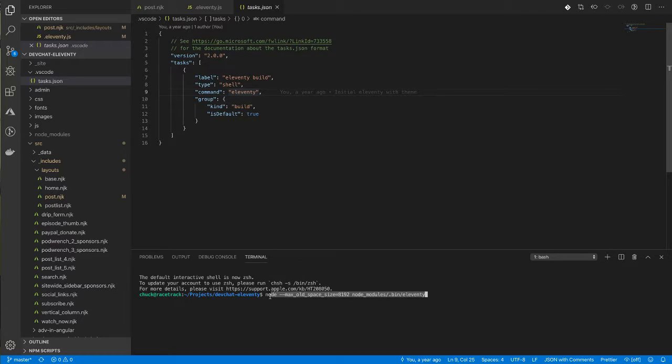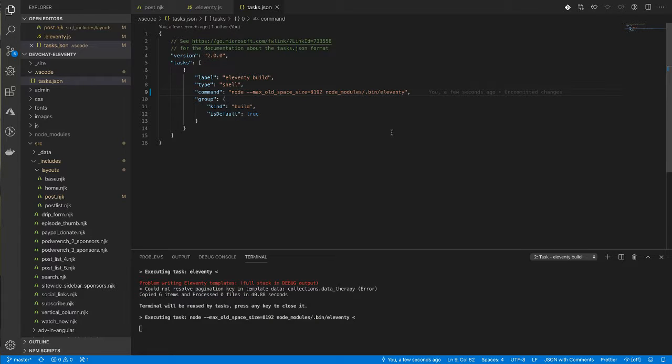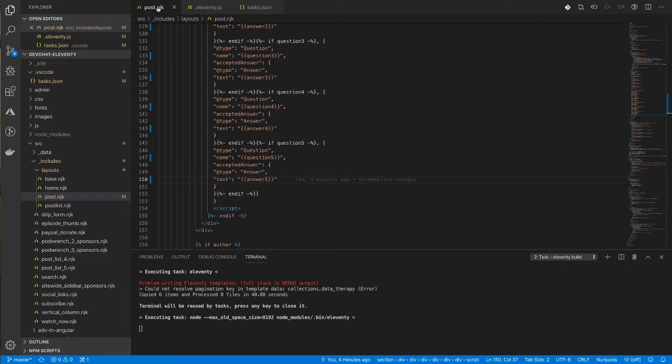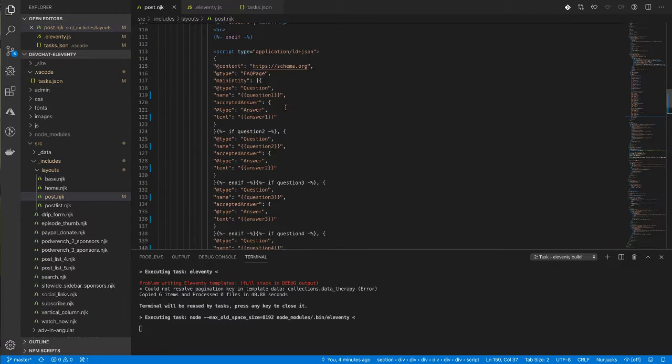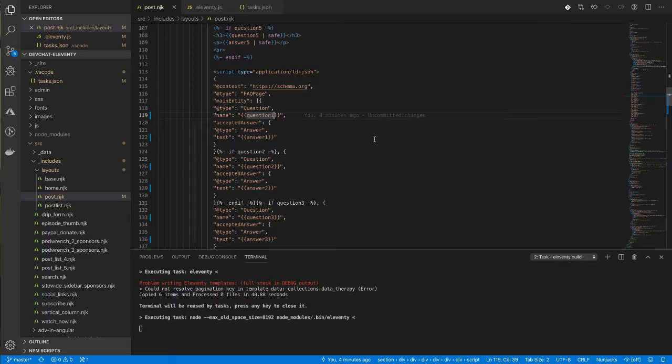So I don't have to remember it anymore. But then Command Shift B will actually run that. And so it'll run it. But that should do it. Oh, I guess I should put that on these. So let's go ahead and see what it does.